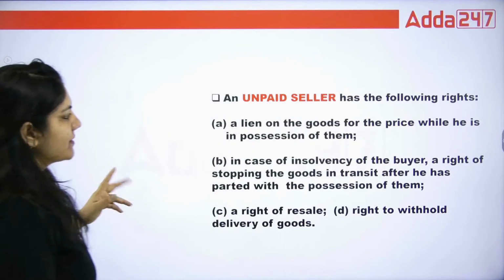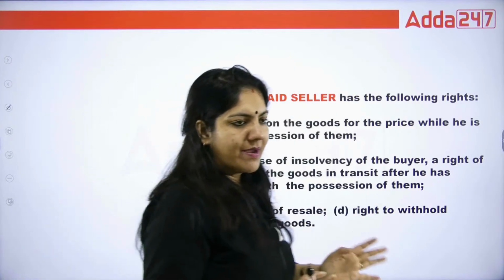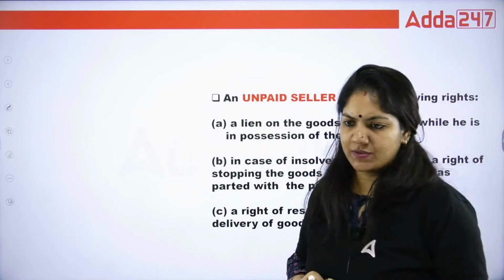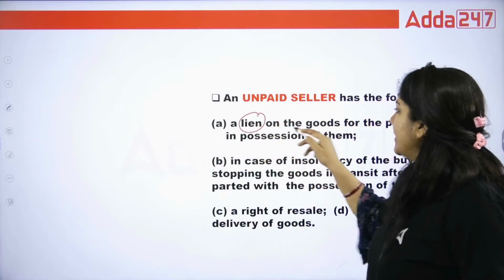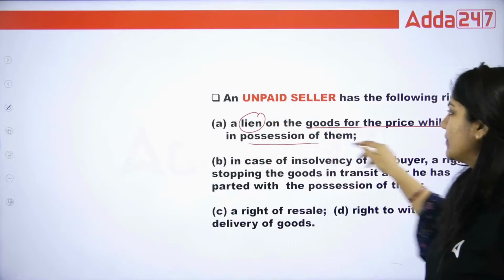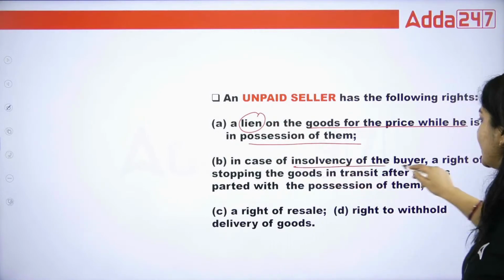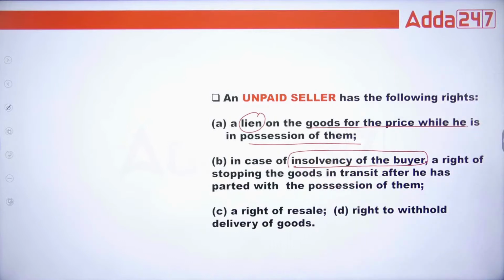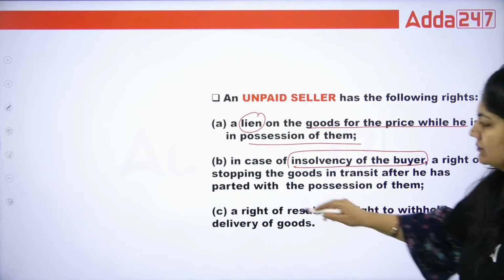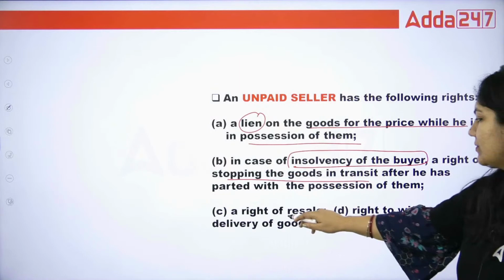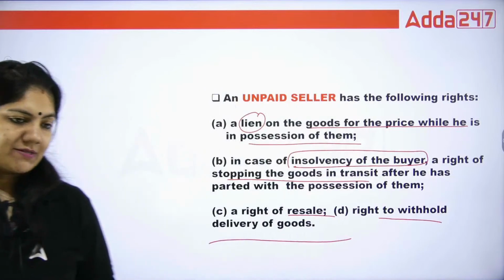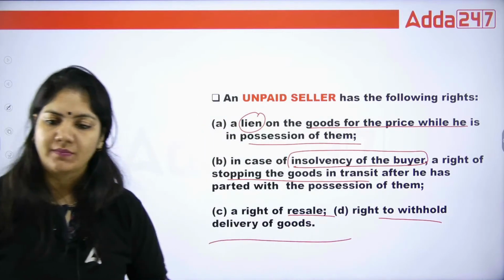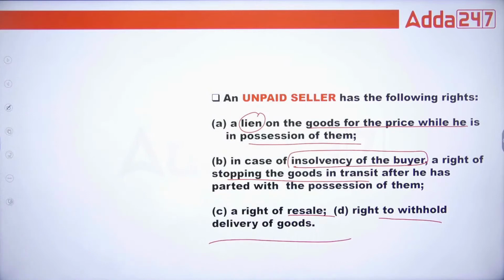And the last topic is unpaid seller. Unpaid seller means the buyer has not given the full price of the goods, so the seller becomes an unpaid seller. The rights are: a lien on the goods for the price while he is in possession of the goods; in the case of insolvency of the buyer, insolvency meaning the buyer becomes insolvent, the right of stopping the goods in transit; the right of resale and the right to withhold delivery of goods. So these are the rights of an unpaid seller. Unpaid means not fully paid by the buyer. Please see the rights.